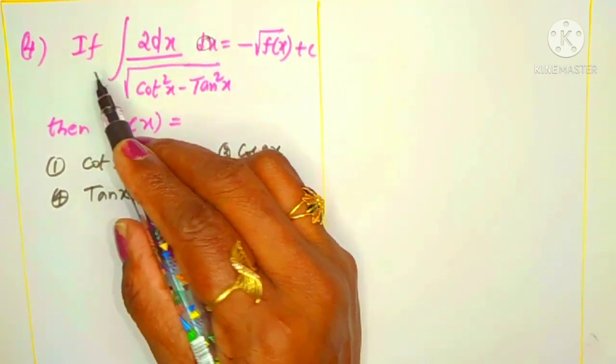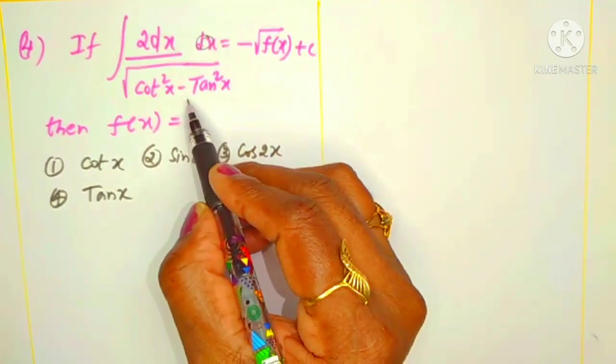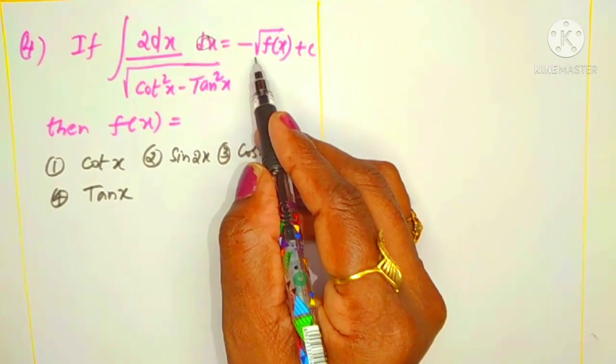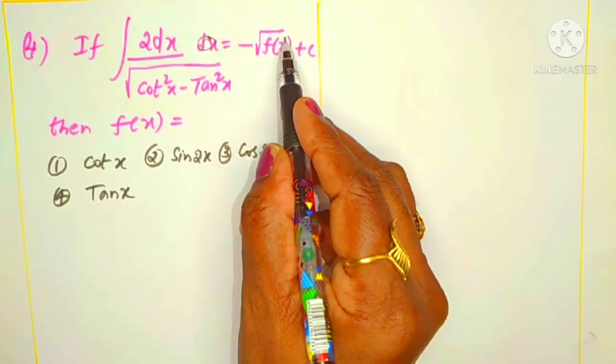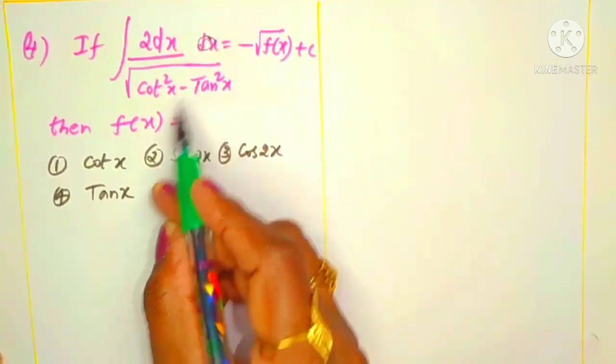What is given? It is given that the integral of 2 dx by root over cot square x minus tan square x is minus root f(x). He is asking for this function f(x). To find this function f(x), first you have to simplify the denominator.